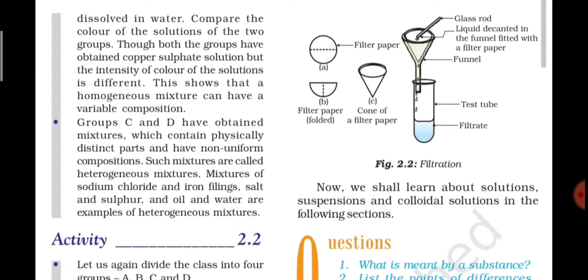Now group C and D have obtained mixtures which contain physically distinct parts and have non-uniform composition. Physically distinct parts means that in the mixture which group C and group D have got, you can easily identify or distinguish that they have some different parts. One very good and easy example to understand this: suppose you add mud in water or sand in water, then you can easily understand that here are the sand particles.